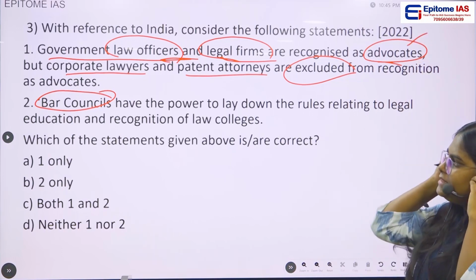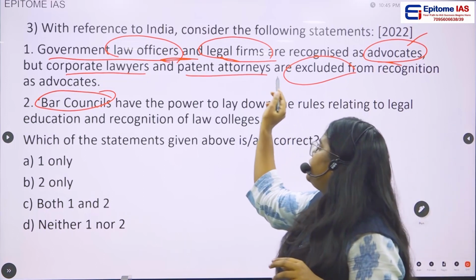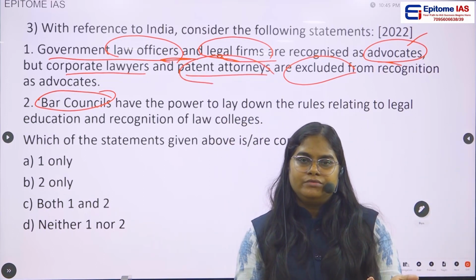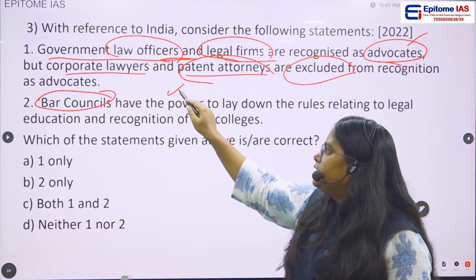And it is telling that the corporate lawyers and the patent attorneys are not included in the category of advocates. So technically this is a wrong statement. Why?